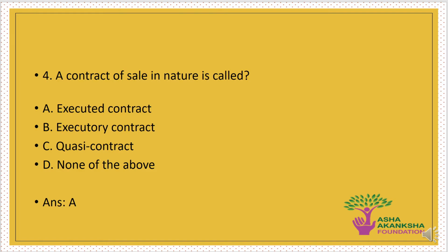The next question is: a contract of sale in nature is called A. Executed contract, B. Executory contract, C. Quasi contract, or D. None of the above. The correct answer to this question is option A. That is, a contract of a sale in nature is called executed contract.